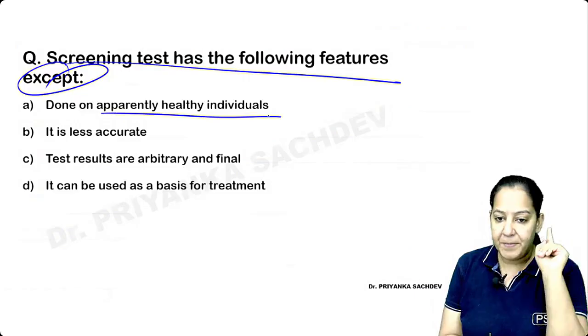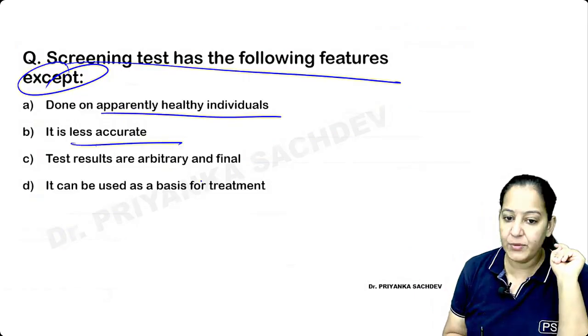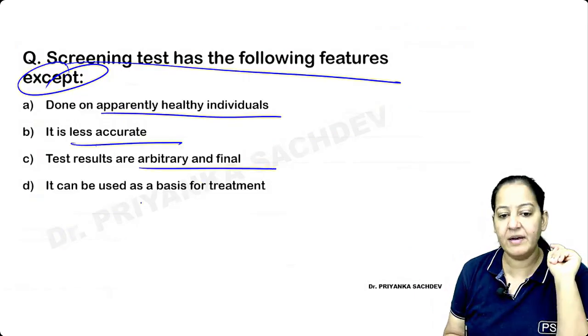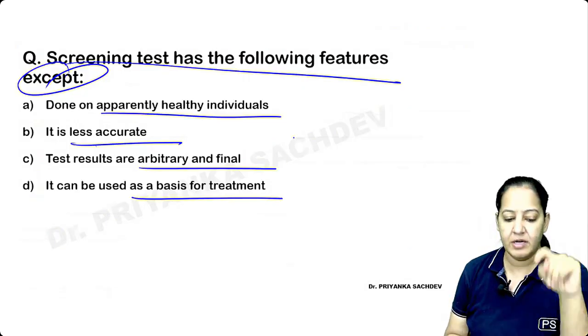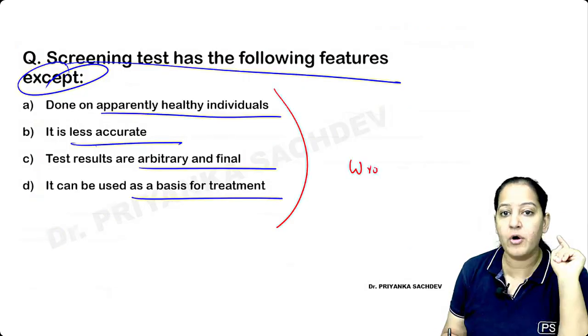Done on apparently healthy individual. It is less accurate. The results are arbitrary and final. It can be used as a basis of treatment. Which of the following is wrong for screening test?